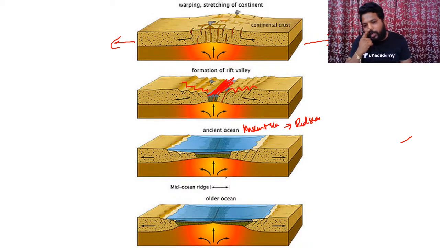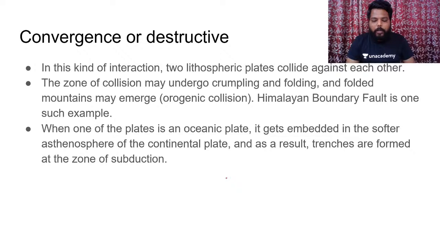And again on the oceanic floor, what happens? Again volcanic eruption, again divergent forces on the oceanic floor, again the volcanic magma tends to come out, again mid-oceanic ridges, again the concept of seafloor spreading. So the final result would be seafloor spreading. Next one is convergent or destructive plate boundaries.